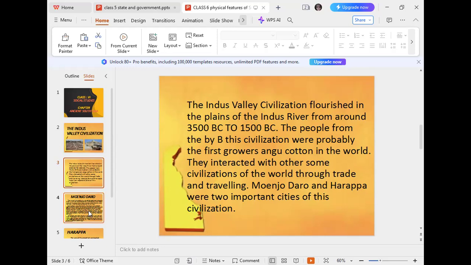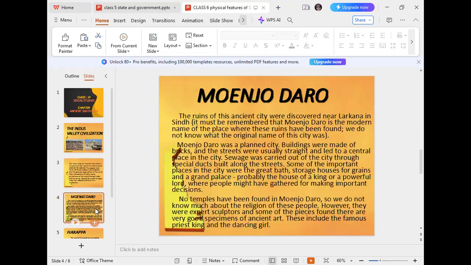First of all, I will discuss the civilization of Mohenjo-daro. The ancient city of Mohenjo-daro was discovered near the city of Larkana in Sindh. So it is clear that this city was in the province of Sindh, near today's city of Larkana. So all the ancient ruins of the city were discovered near Larkana in the province of Sindh, and you